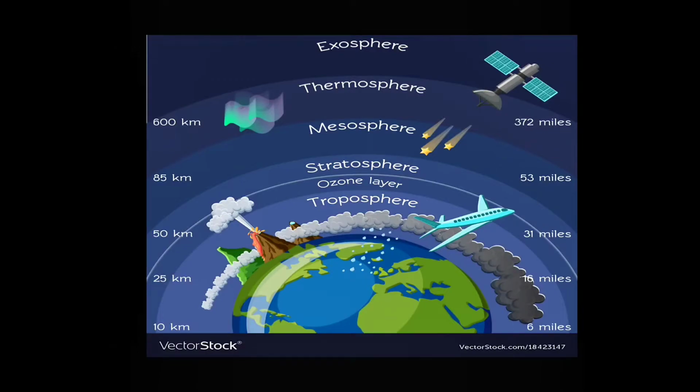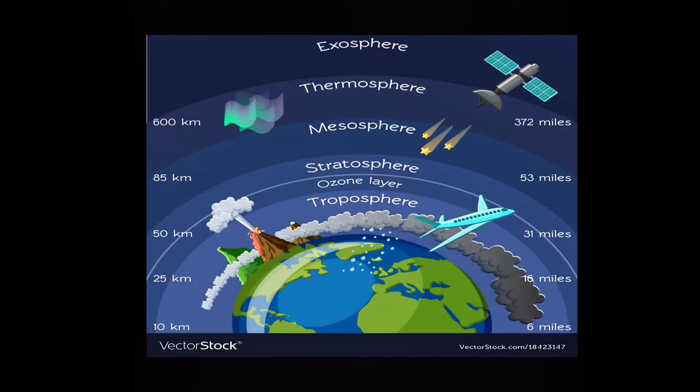Next, we have mesosphere. The mesosphere starts just above the stratosphere and extends to 85 kilometers, that is 53 miles high. The mesosphere will start after stratosphere and it extends to 85 kilometers, that is 53 miles. Meteors burn up in this layer. So meteors burn up in mesosphere.